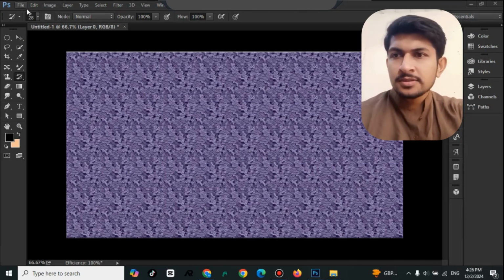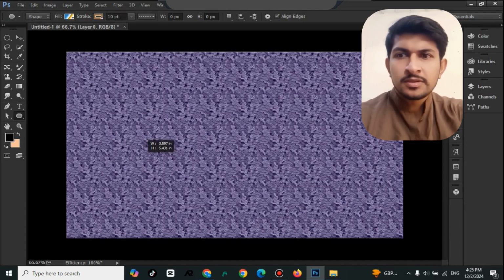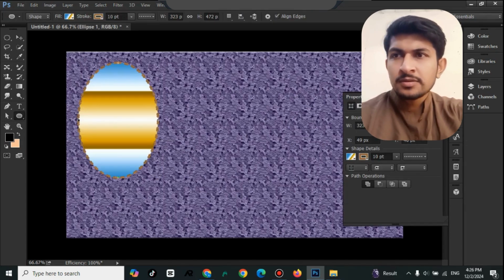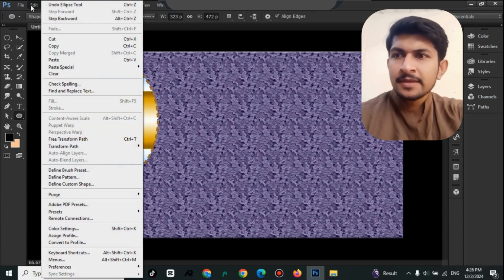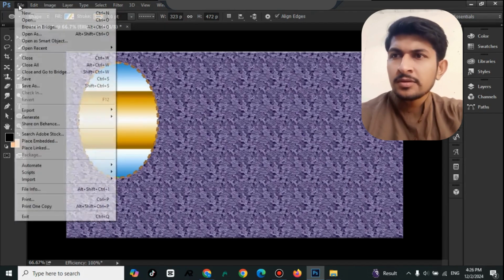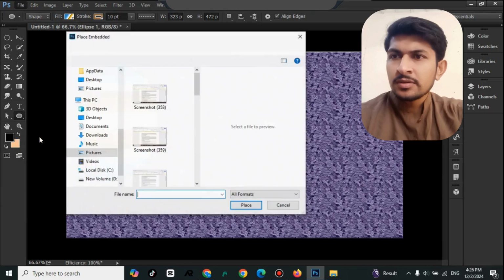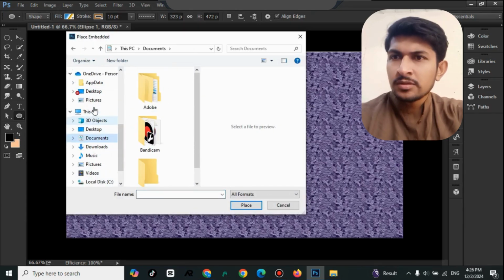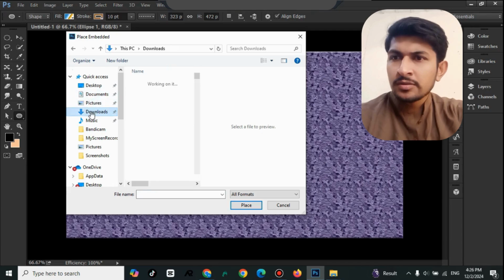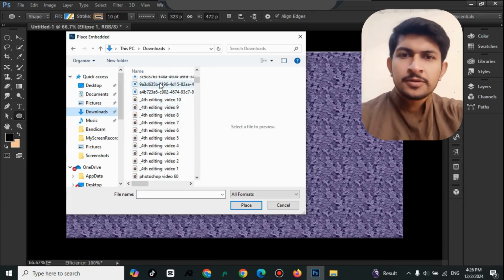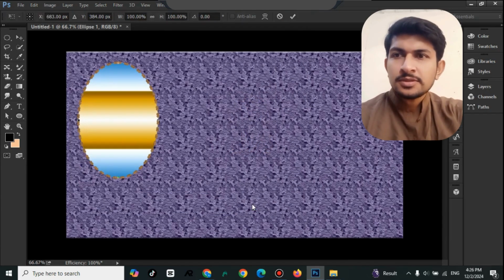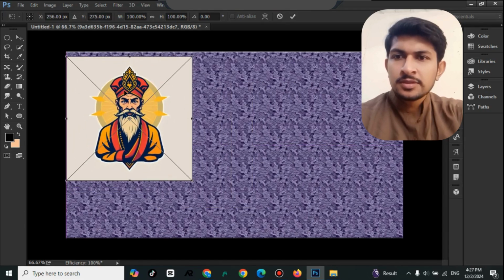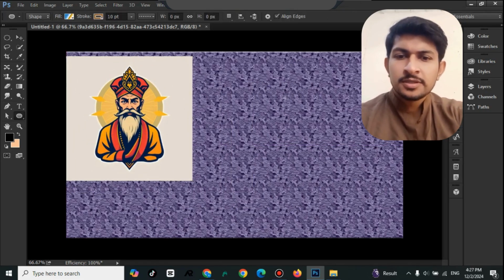The shapes in that video. So first we are going to take a shape that is an elliptical shape, and now we will try to add some picture by using embed. So here I will pick a picture from the downloads. Here is the image we are going to add into it, make it fixed.